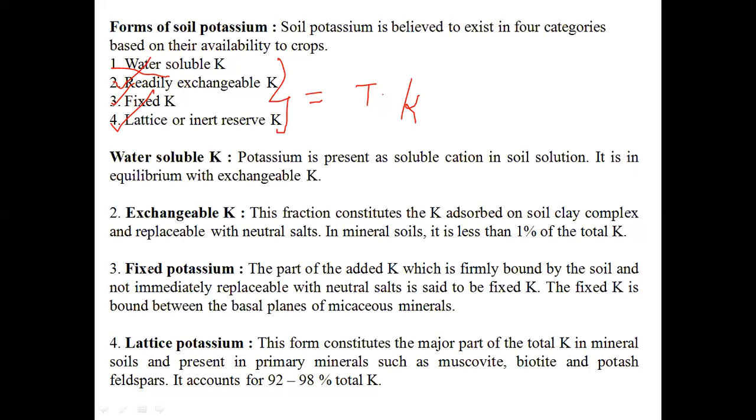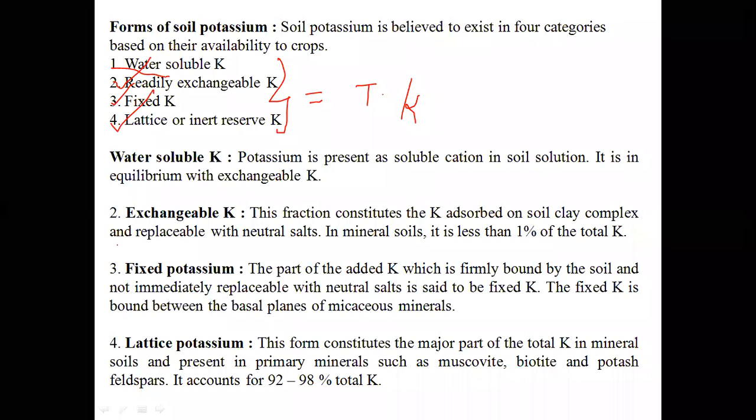That form of potassium is called exchangeable potassium. In general, it is less than 1% of total K.